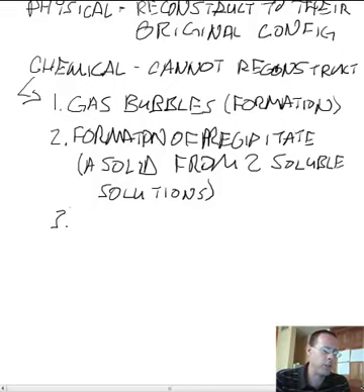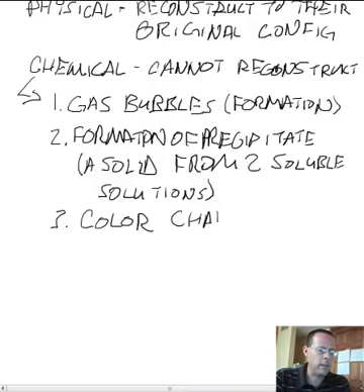So 2 formations, and we're going to have 2 changes. Our first change is going to be a color change. This would be as simple as if you have hamburger and you throw it on the grill, it starts off pink. We grill it, and it breaks up those proteins. And what happens to that meat? It turns from red into a brownish, darkish color. If you have a banana, you peel the banana, it's yellow. What happens if you let it sit out for a little bit of time? It turns kind of a brownish color because it's being oxidized. So a chemical reaction is taking place. How do we know a chemical reaction is taking place? Because we have a color change occurring.